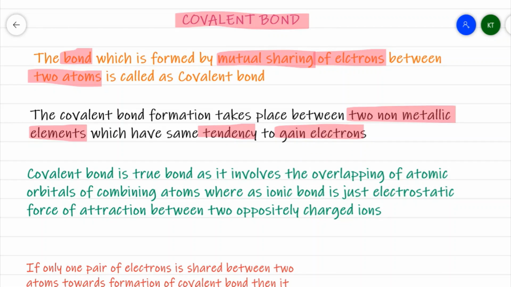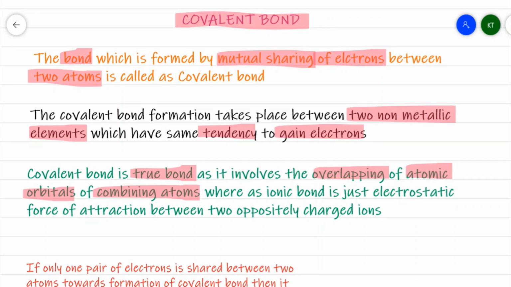Now generally, covalent bond is considered as a true bond. Why? Because it involves overlapping of atomic orbitals of combining atoms. So the atoms which take part in covalent bonding overlap each other's atomic orbital and result in a formation of a bond.